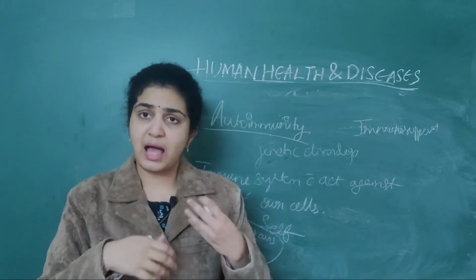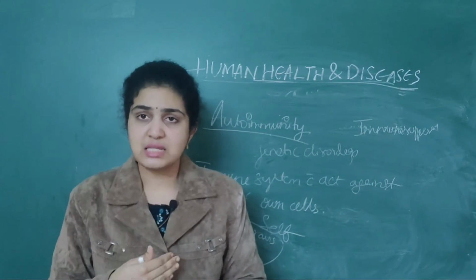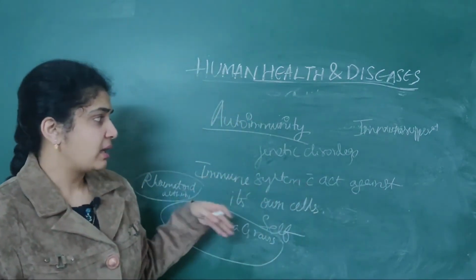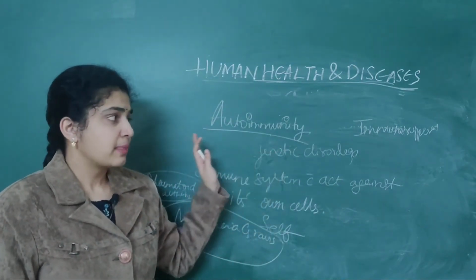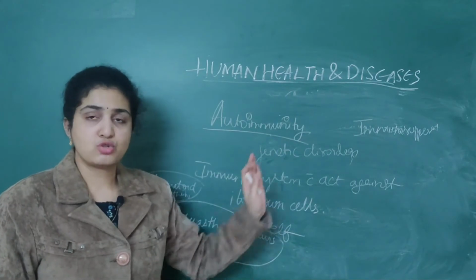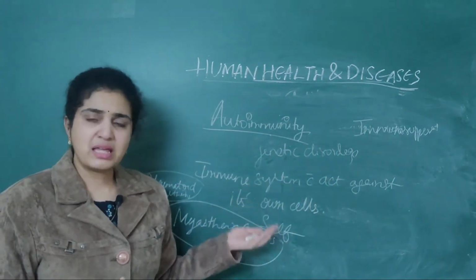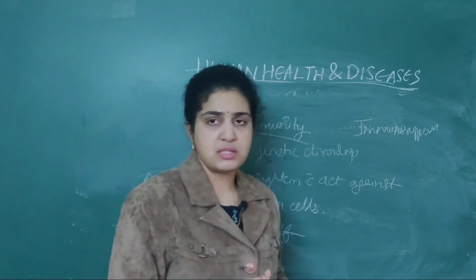But sometimes it will act against its own cells because it cannot differentiate between the self cells as well as other cells. So what will it do? Again, it will cause numerous infections. So that's why immunosuppressants should be taken. So the medication is immunosuppressants, and in myasthenia gravis, rheumatoid arthritis, we see numerous symptoms.